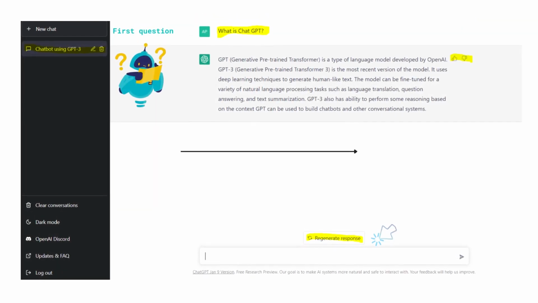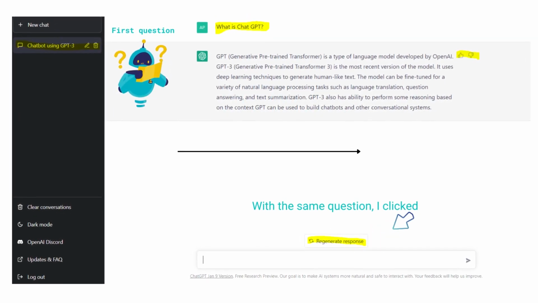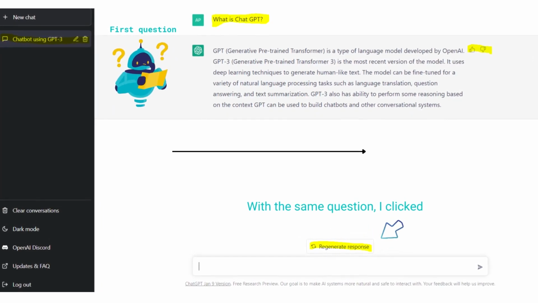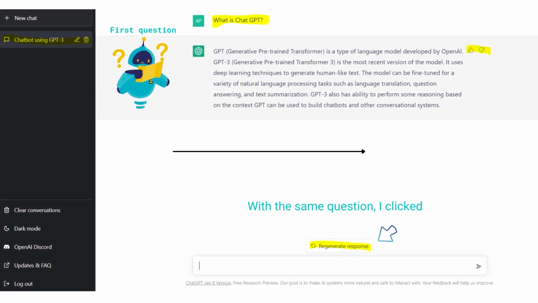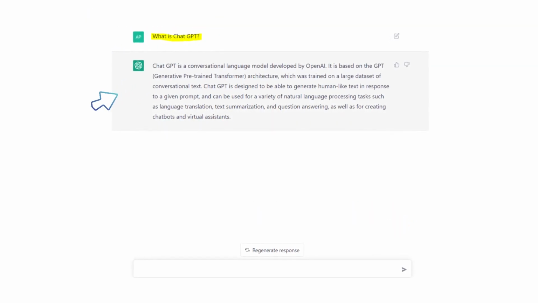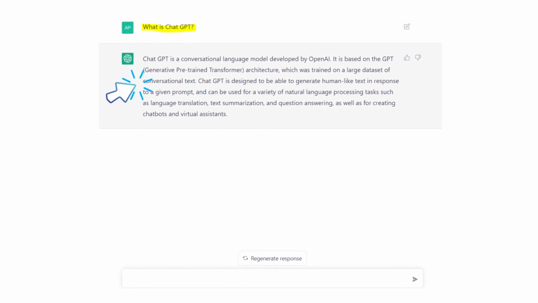And I'm planning to regenerate the response. So with the same question, I click regenerate response, and let's see what is the response. Alright, the response is different from the first one, but the essence is there.